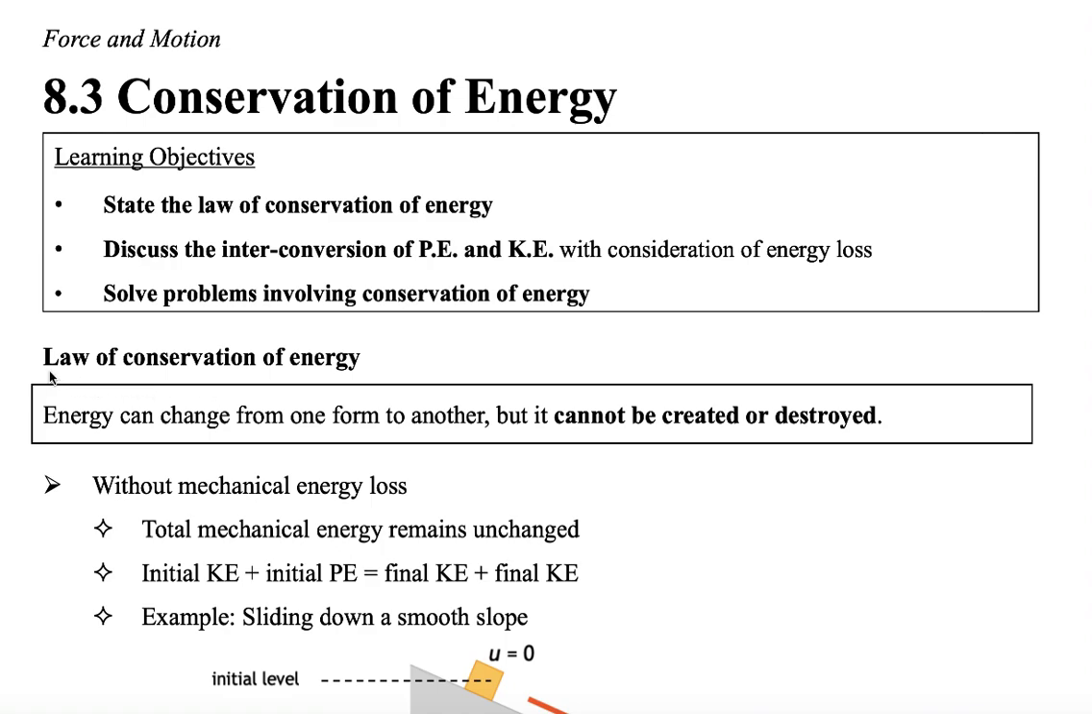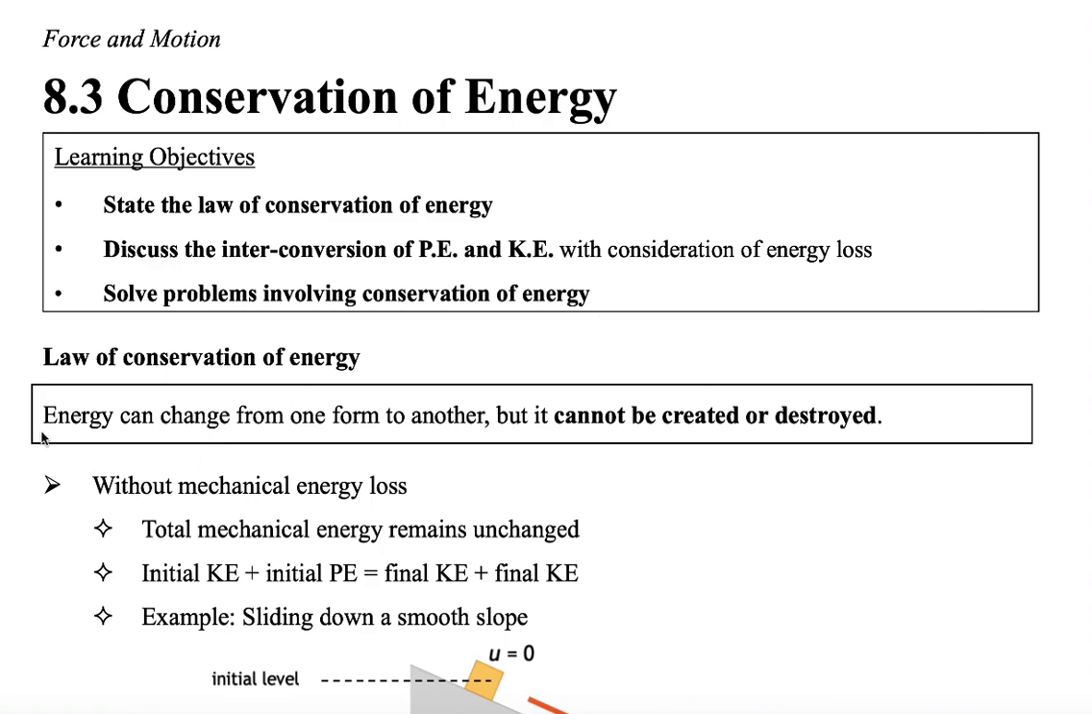Let's start this topic with the law of conservation of energy. I'm pretty sure that you have learned, or at least seen this before, in heat capacity, and it's the same. Energy can change from one form to another, but it cannot be created or destroyed, which means that you cannot just create some energy by yourself, or destroy the energy by yourself. Energy can only be converted from one form to another.